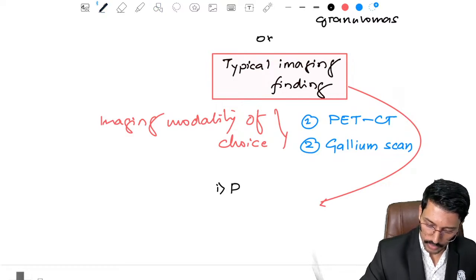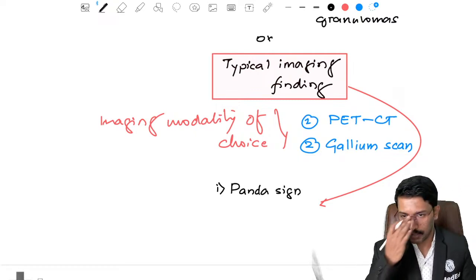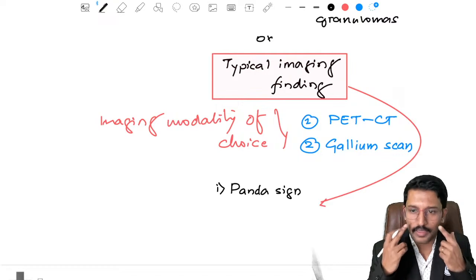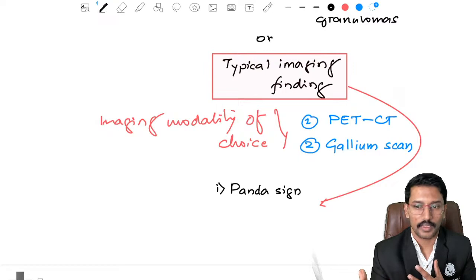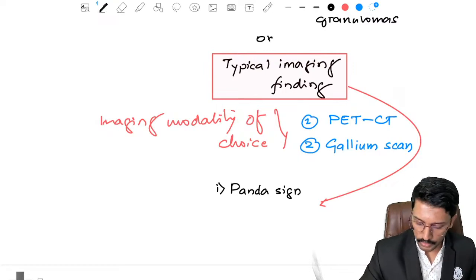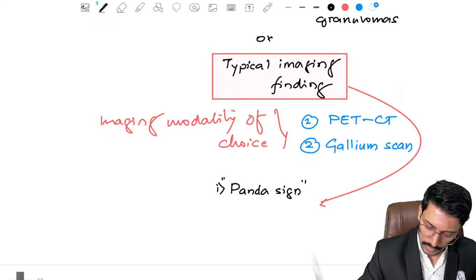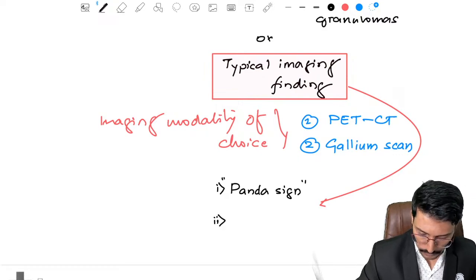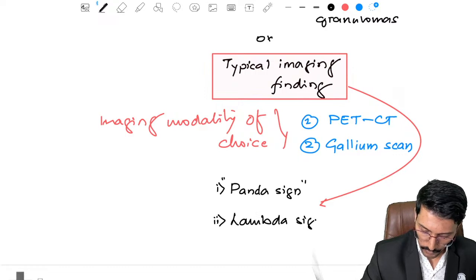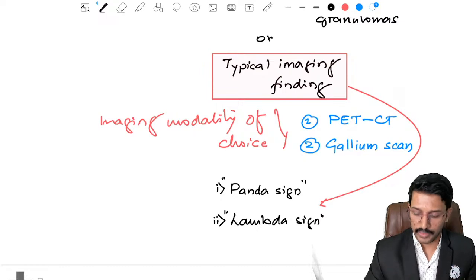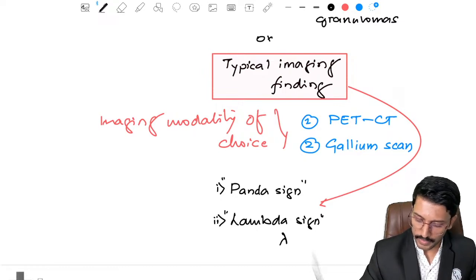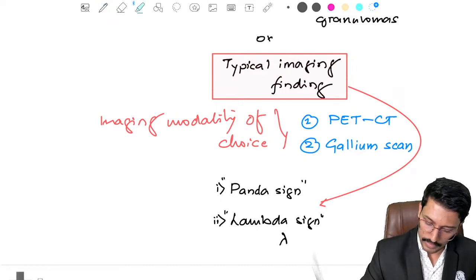Number 1, there is a sign called as PANDAS sign. So this can be a potential MCQ. There is a tracer uptake in the orbit and the nasopharynx, and the patient might be looking like the panda's face on the imaging. So we call it as PANDAS sign. And the second one is called as lambda sign, because there are pre and paratracheal lymph nodes involved. Again, that might create the image look of lambda. So that is why it is called as lambda sign.